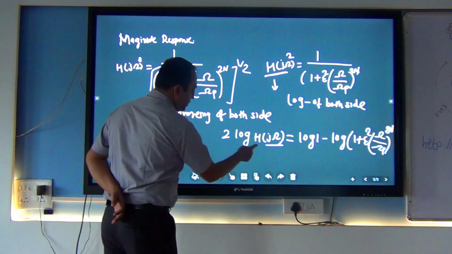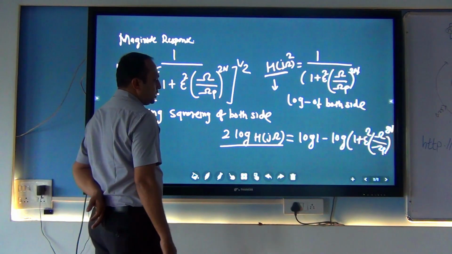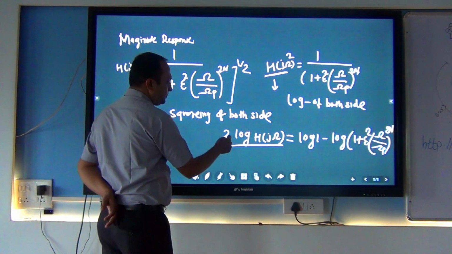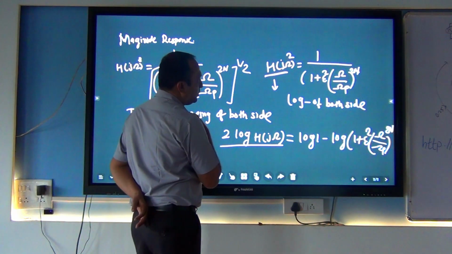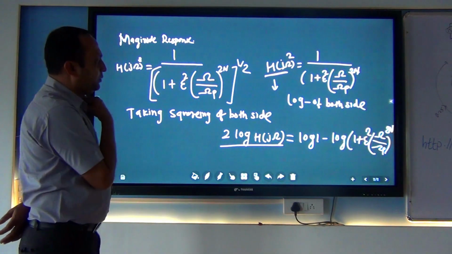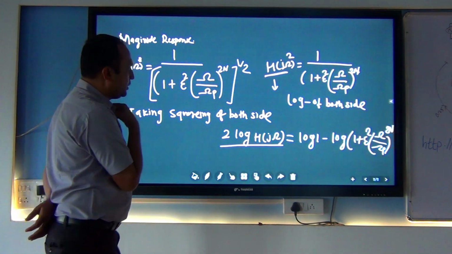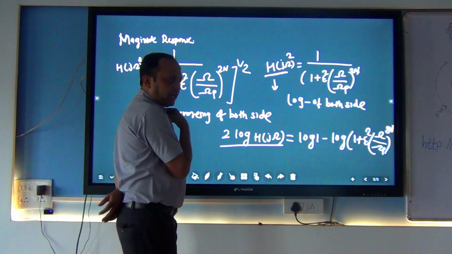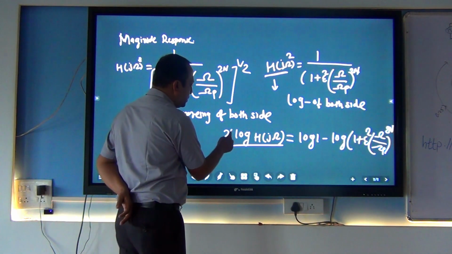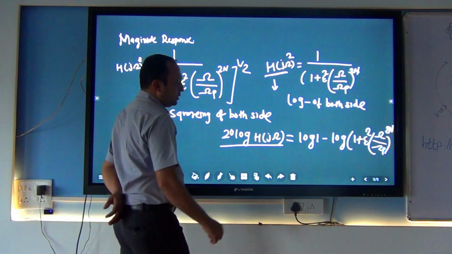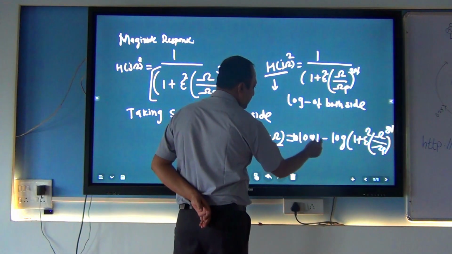But what is this equation? When I am taking the log of both the sides, log to the base 10, so this is 20, this is 10.